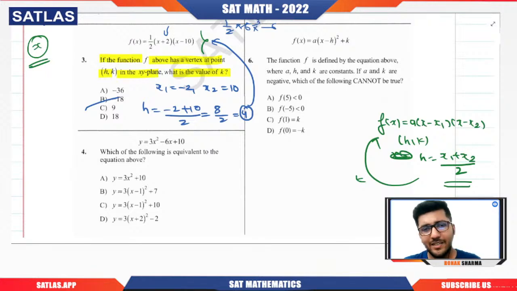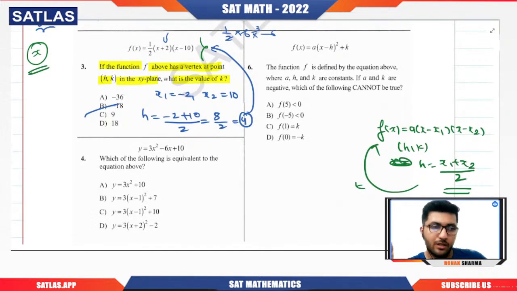Hardly took us 30 seconds to solve this question, max 45. But this can only be done when you know the formula and you know the concept. You have to keep in mind while solving this type of question that I'm calculating the x coordinate of the vertex, that will lead me to the y coordinate of the vertex. I will put the x coordinate there. These are the things that should be in your mind while solving this question. Then only you can solve it very easily, and that too quickly.